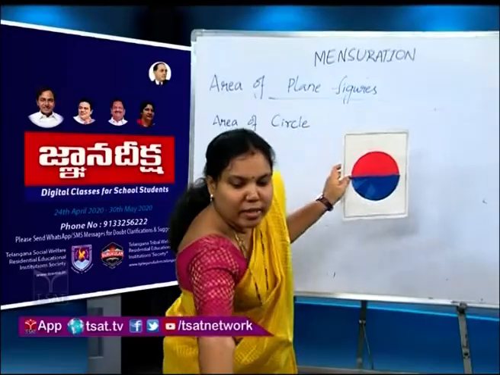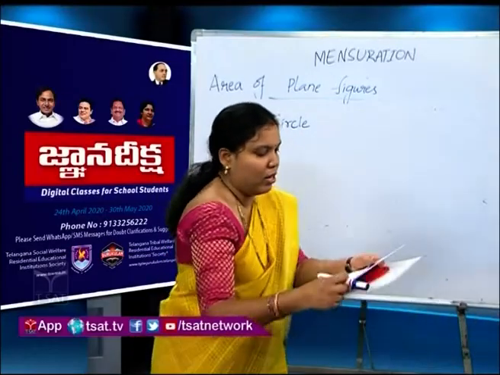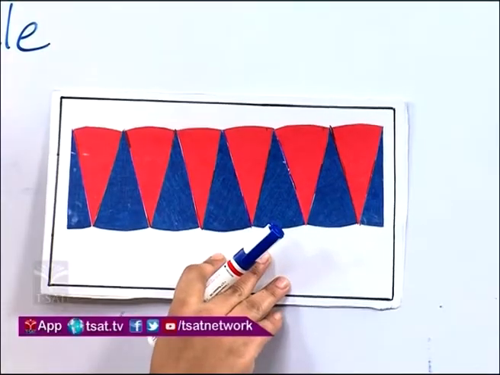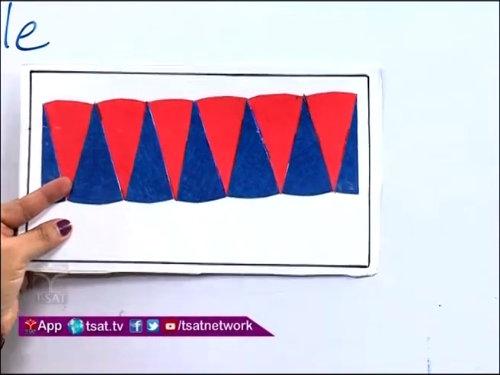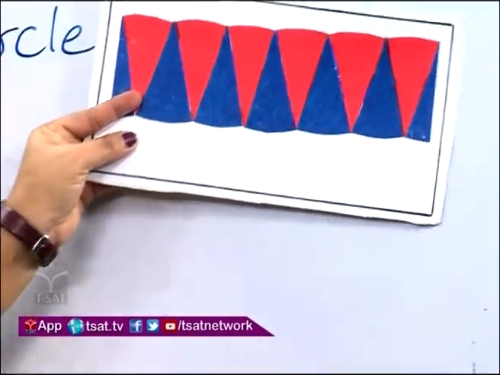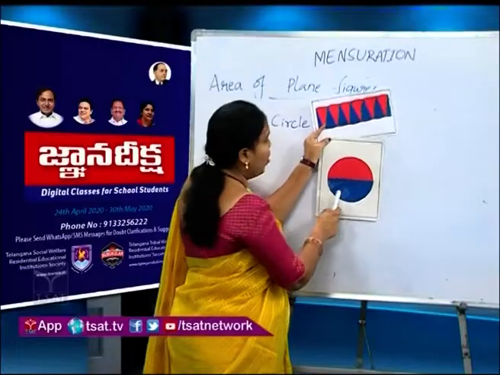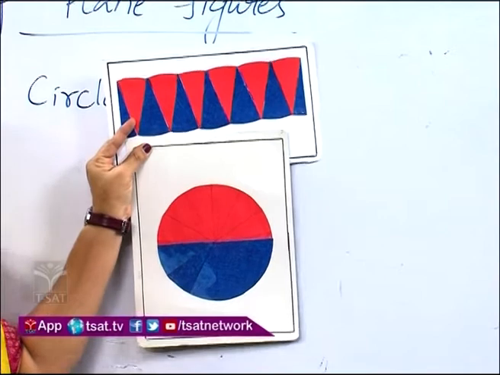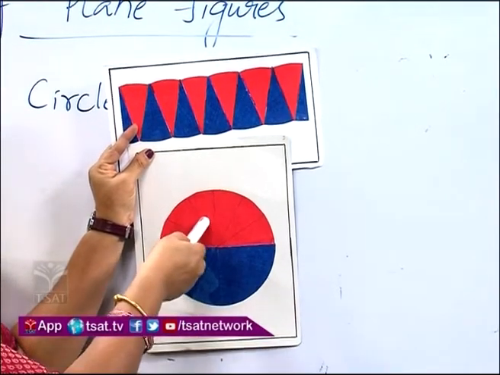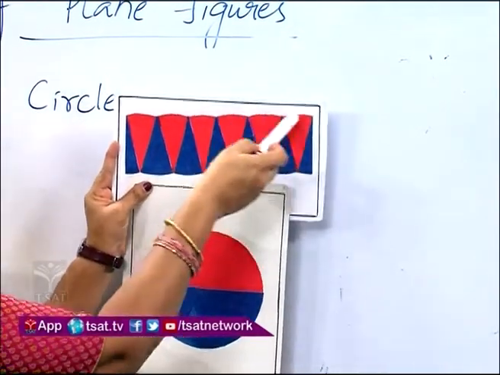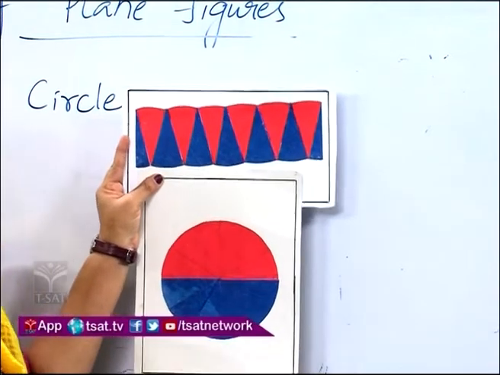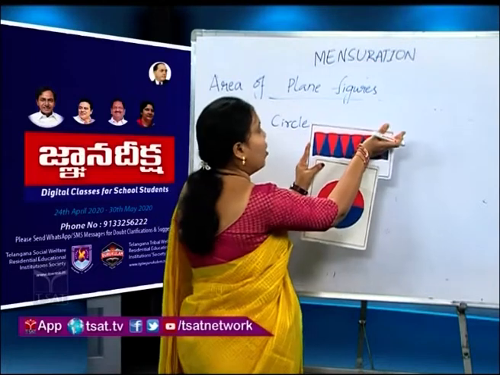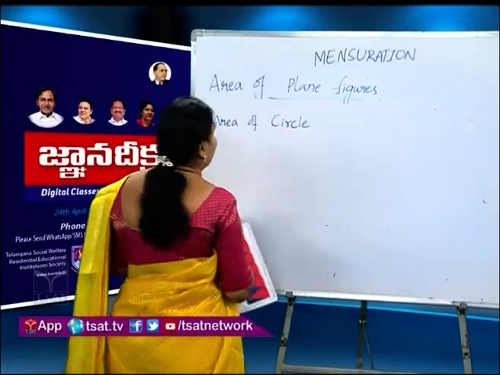All these sectors are rearranged like this. It forms a rectangle. So, children, can you say that the area of this circle is equal to the area of the rectangle? Because all these sectors are rearranged, we get a rectangular shape. Then the area of this circle is equal to the area of this rectangle.